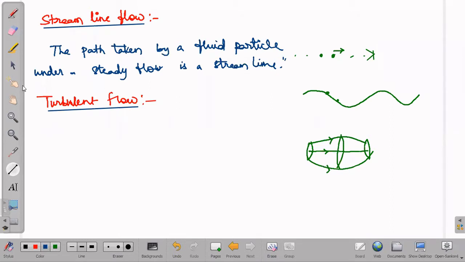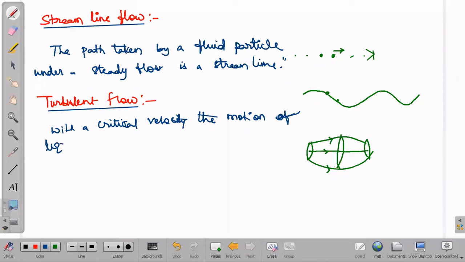So in simple form we can write: with a critical velocity, the motion of liquid becomes irregular.